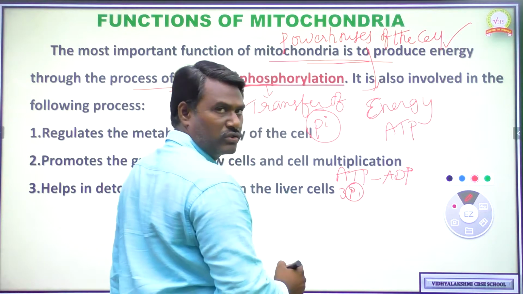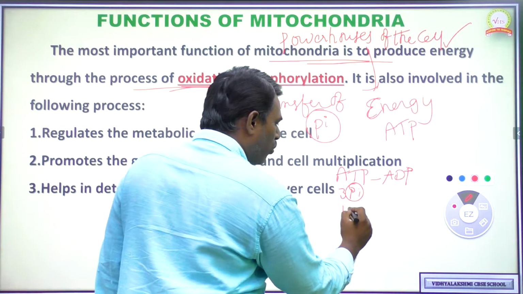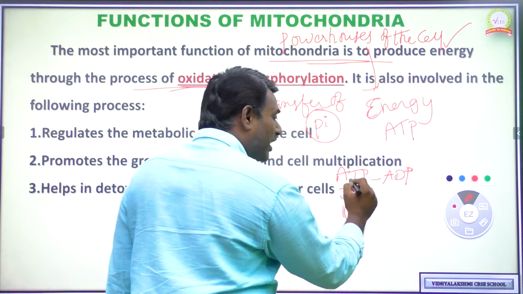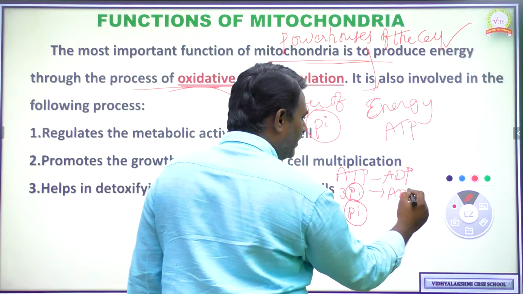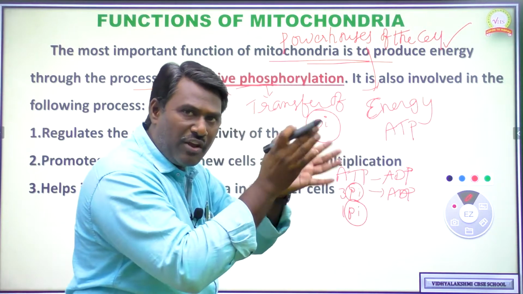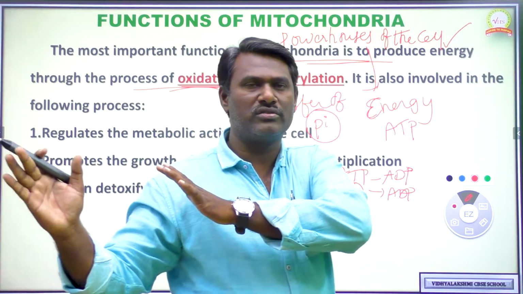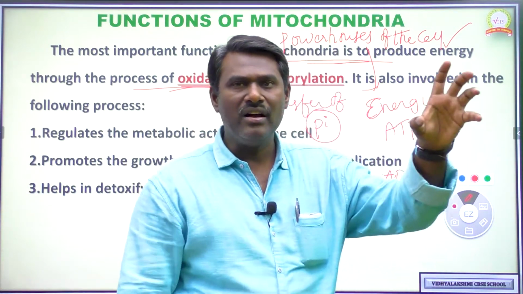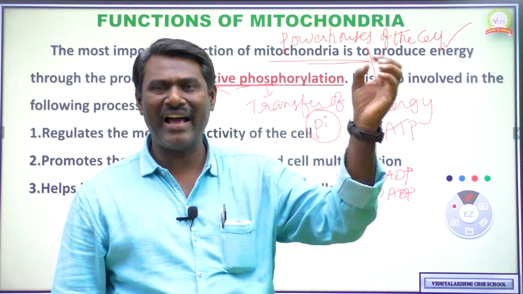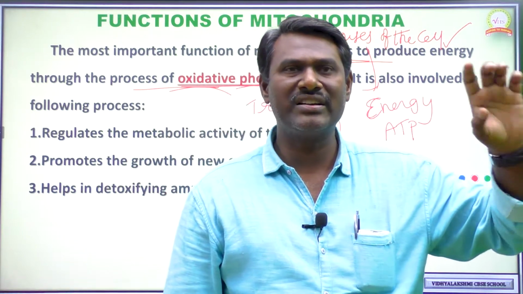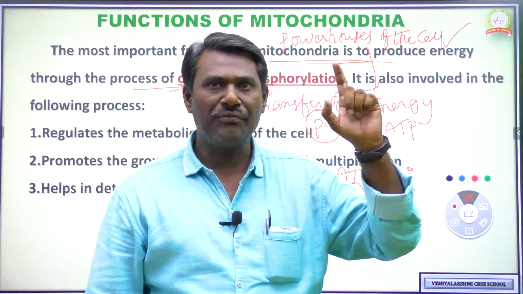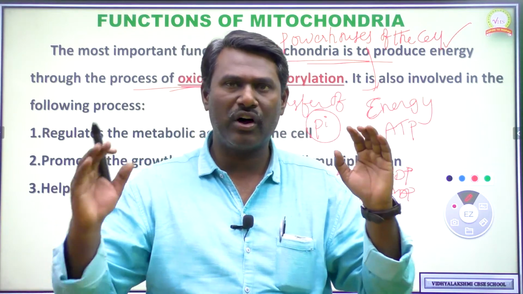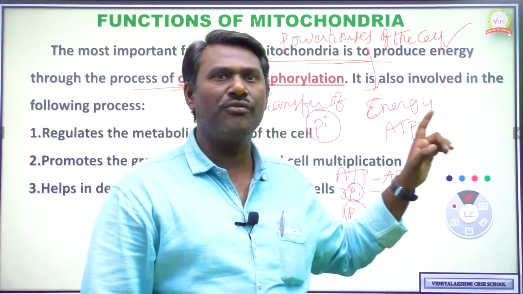Out of 3 phosphate molecules, 1 phosphate molecule is removed, then ATP converts into ADP. So adenosine triphosphate, 3 phosphate molecules, converts into 2 phosphate molecules. That process we can call phosphorylation. And oxidative phosphorylation can be defined as the phosphorylation which occurs in presence of oxygen, the transfer of phosphate molecule in presence of oxygen.